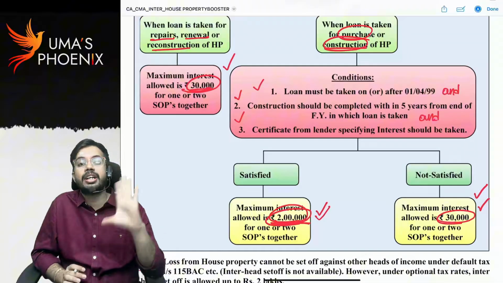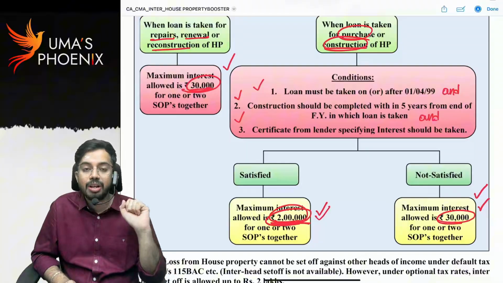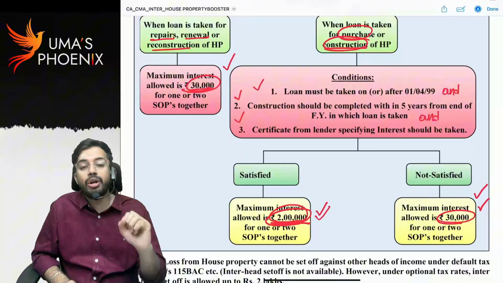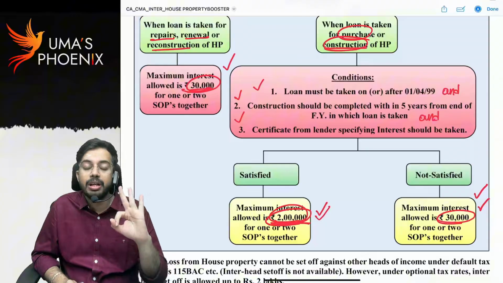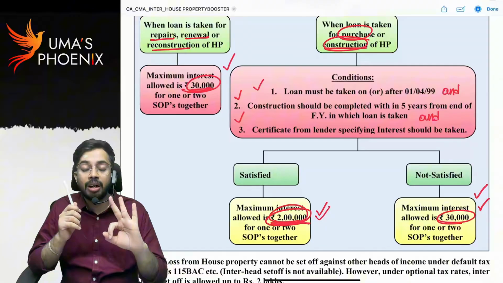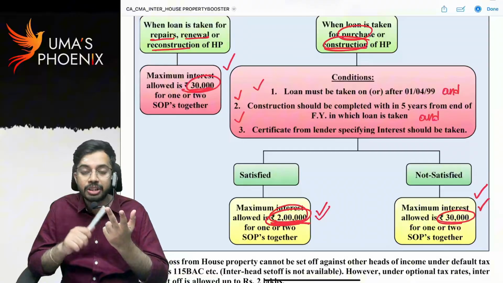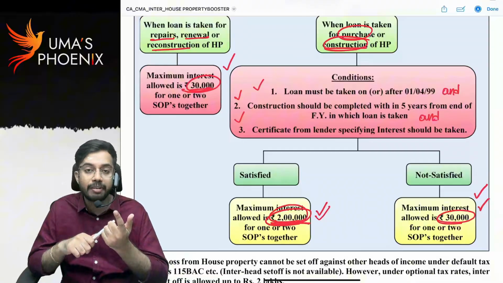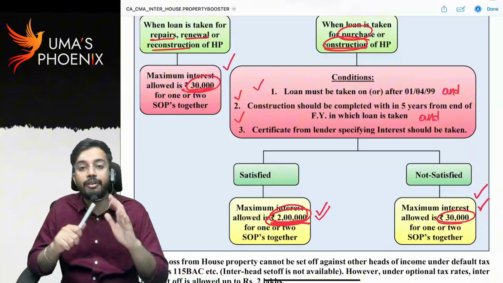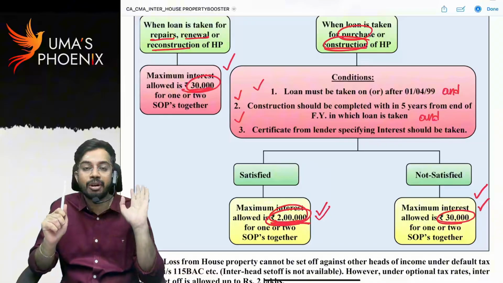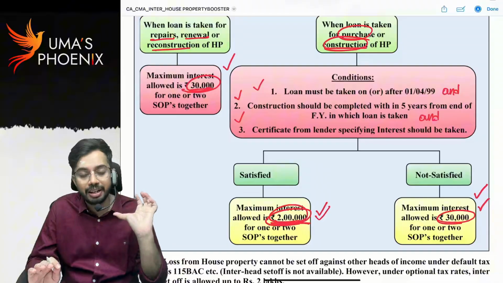So the maximum deduction allowed is 2 lakh rupees. That too only if three conditions are satisfied. The loan should be taken on or after 1st April 1999, and that loan should be for purchase or construction. Construction should be completed within 5 years. The interest certificate should be taken. If all these conditions are satisfied, 2 lakhs is allowed. Otherwise only 30,000 is allowed as deduction.